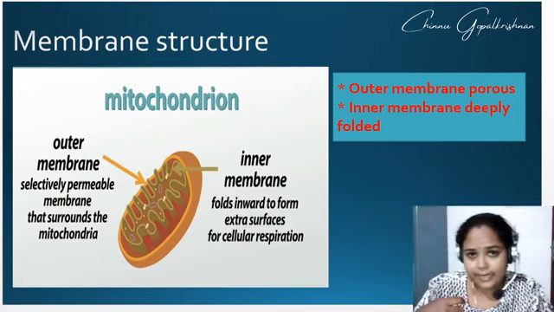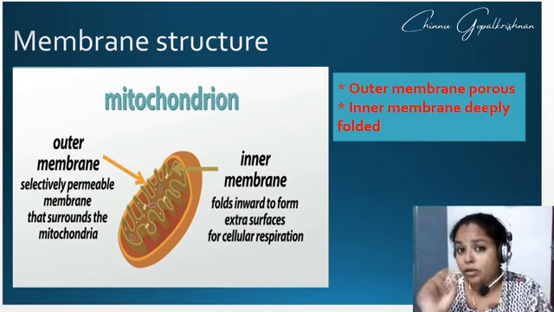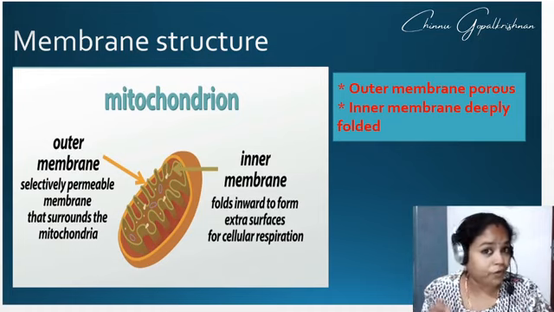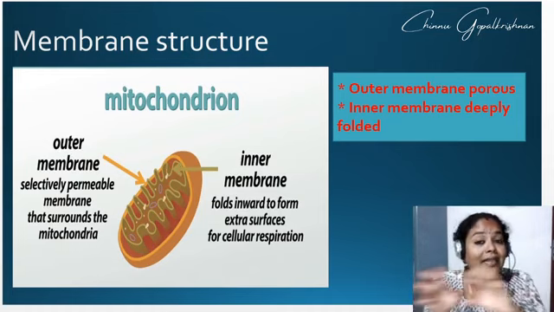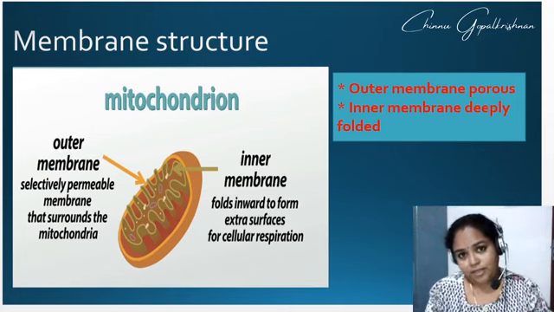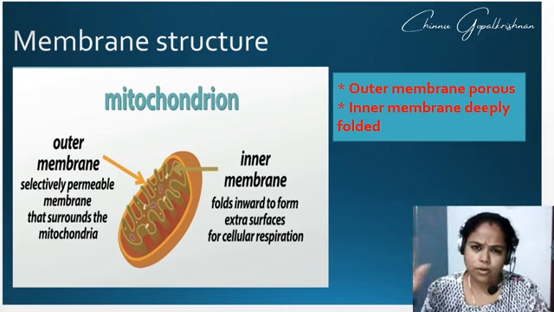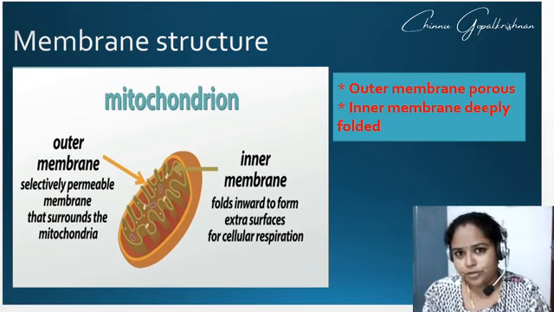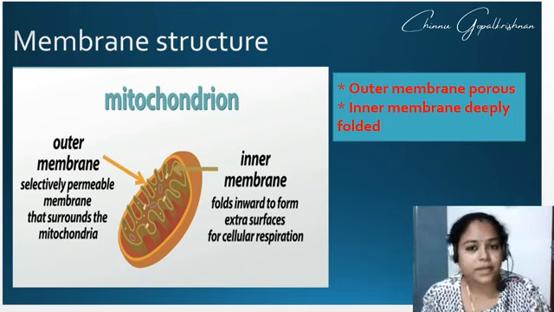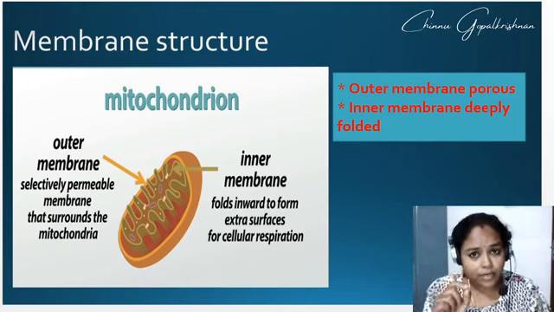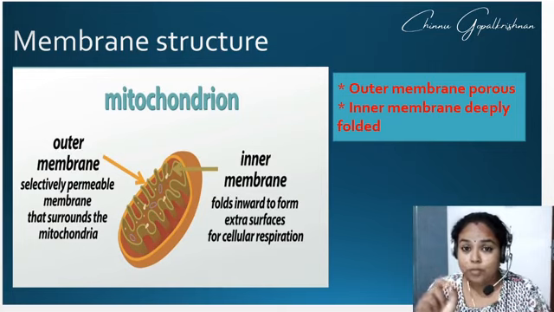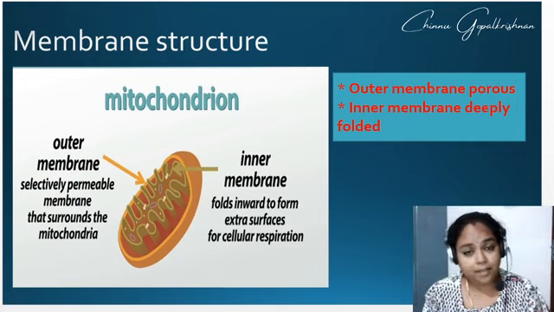Knock knock, can I get inside? Mitochondria will look at what that molecule is, and if that molecule is helpful for the mitochondria, only then it will be allowed within. Otherwise, go back, don't get inside the mitochondria. That would be the attitude the mitochondria would be having. So only certain selective molecules can get within the mitochondria.